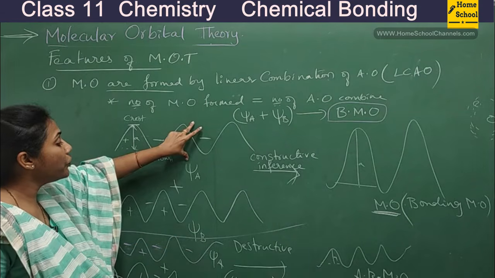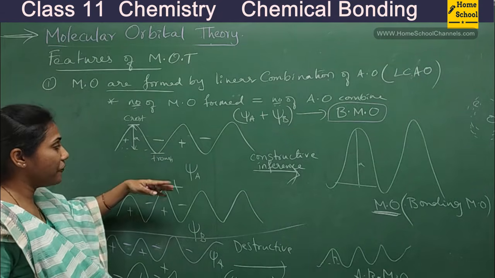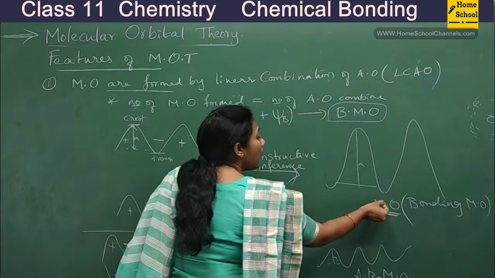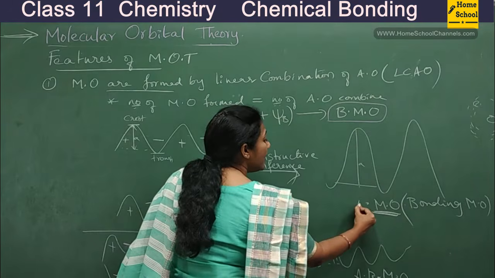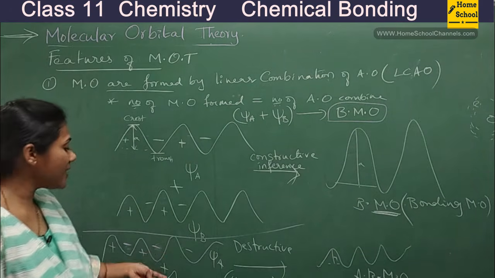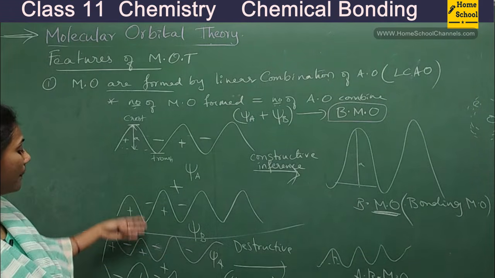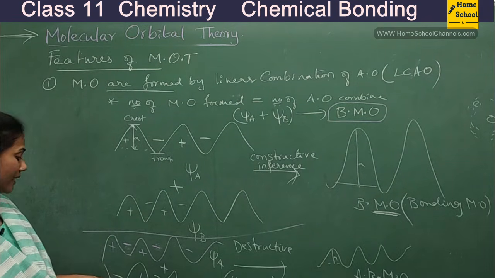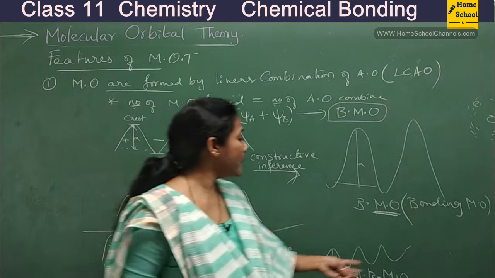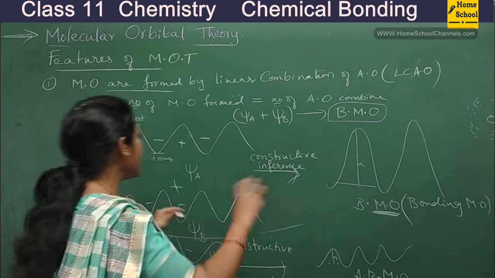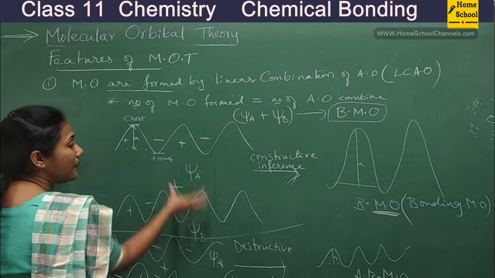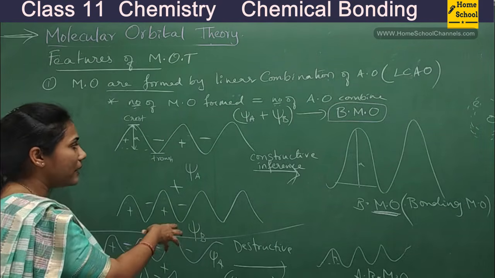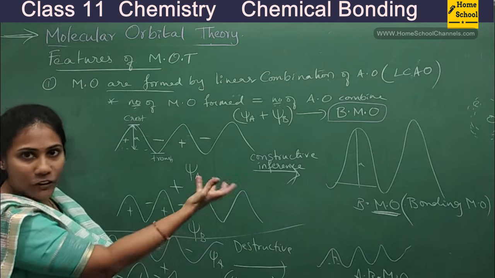If two waves are added like this, if there is an addition of two electron waves, you get a bonding molecular orbital. If two waves are subtracted, I mean if you combine two waves something like this, plus falling on minus, that gives you an anti-bonding molecular orbital. So this is the way atomic orbitals can be combined. So psi A is one atomic orbital, psi B is another atomic orbital, which is nothing but electron waves.